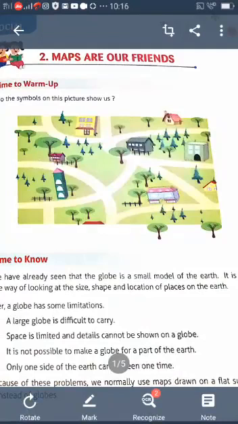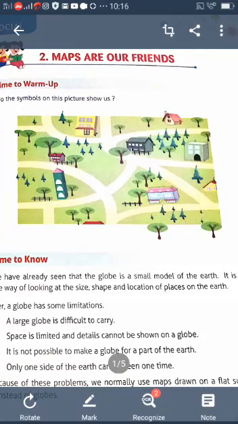So, children, in the previous class we learned about the earth. What is earth? What are continents? What are oceans? And also what is the shape of the earth. Understood? These are the important points we learned in the first lesson. And we also learned about the globe. On the globe there are so many imaginary lines that pass from north to south and east to west. Understood?